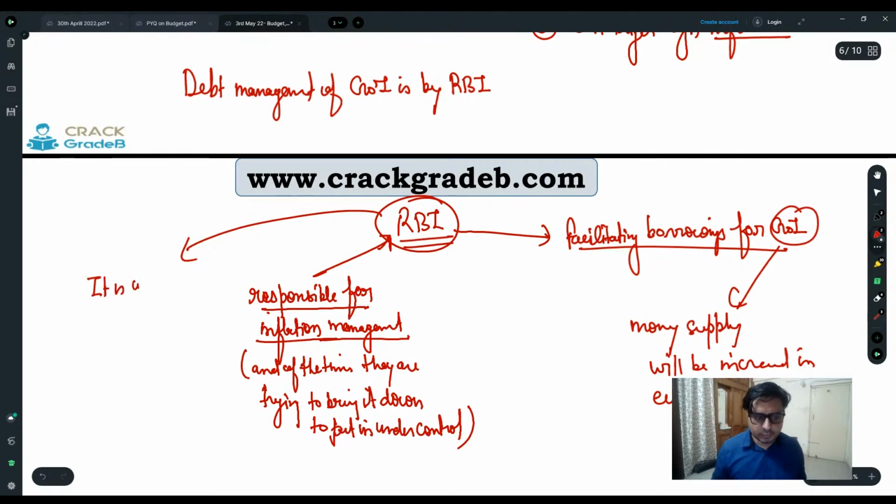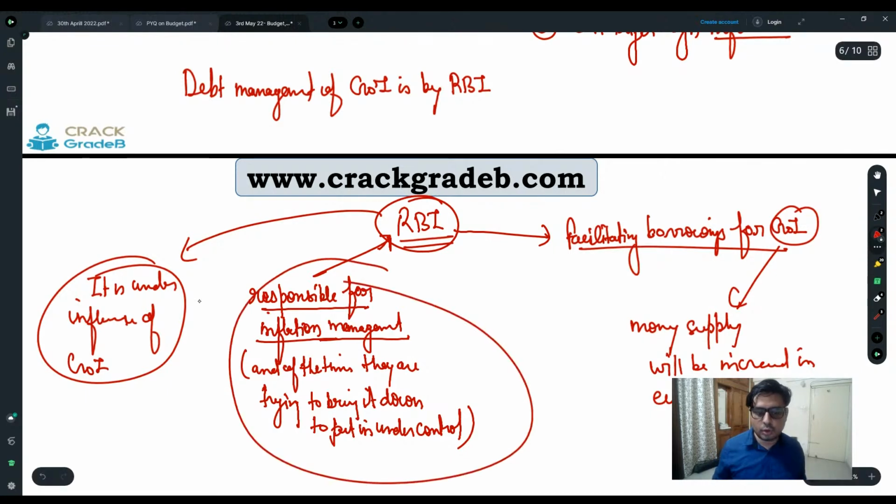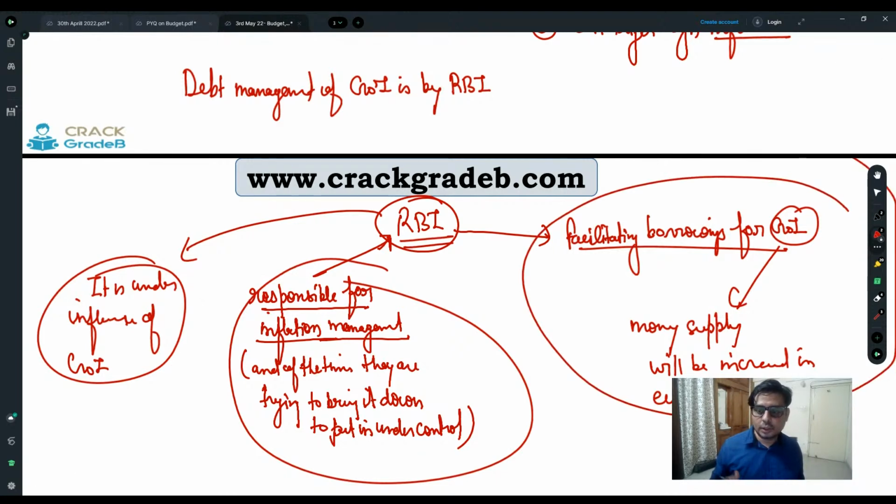And if RBI is under the influence of government, then maybe RBI is not able to focus on inflation management, and RBI is going to focus more on facilitation of government borrowings. Right.